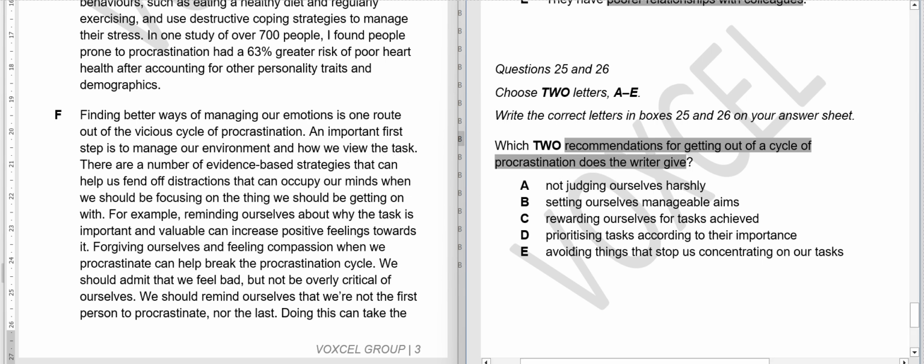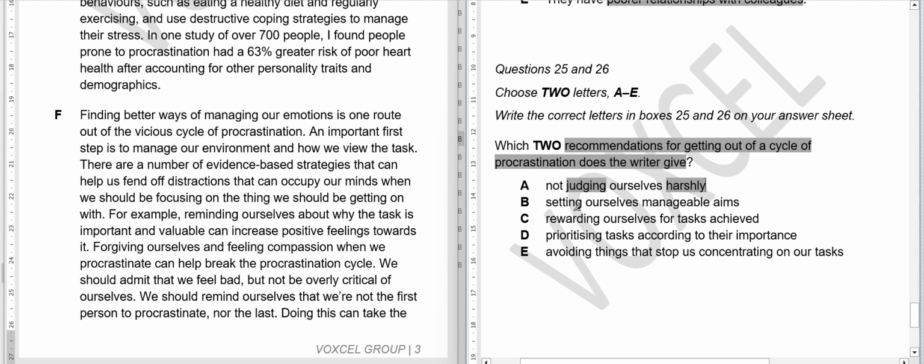First, we will read all the 5 options so that we can make it clear in our head what kind of information we need to find. First option, not judging ourselves harshly. So the first option is saying that we should not judge ourselves harshly, like we should not be too critical of ourselves because it's not that big of a deal, I believe.